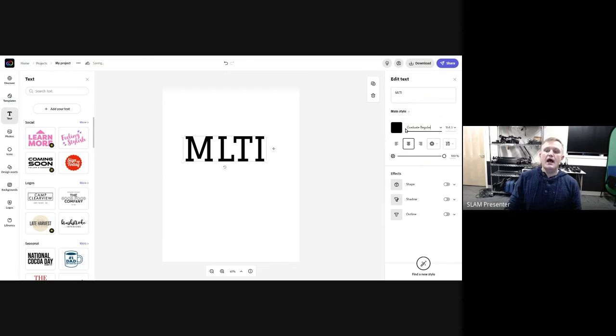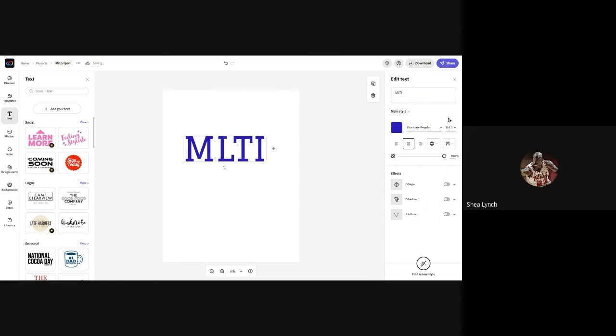I like that one. If I want to change the color, again, right here in the same place, we'll grab maybe a blue for MLTI. And then finally, the size right here.